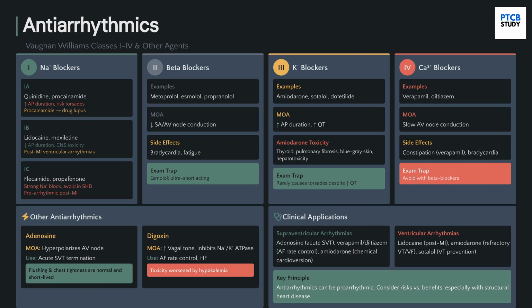Antiarrhythmics are categorized by the Vaughan Williams classification. Class 1 are sodium channel blockers. Class 2 are beta blockers. Class 3 are potassium channel blockers, like amiodarone, known for multi-organ toxicity. Class 4 are calcium channel blockers. These drugs can be proarrhythmic, so use requires careful consideration.